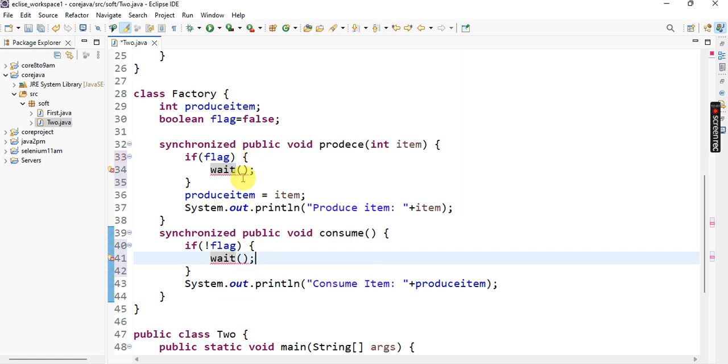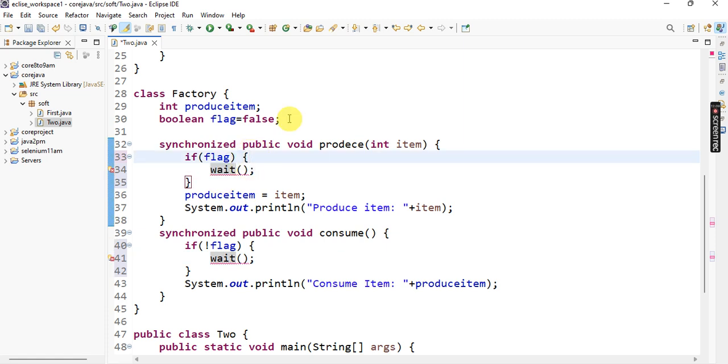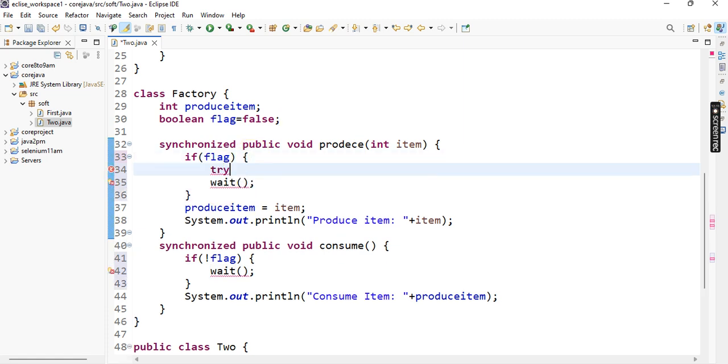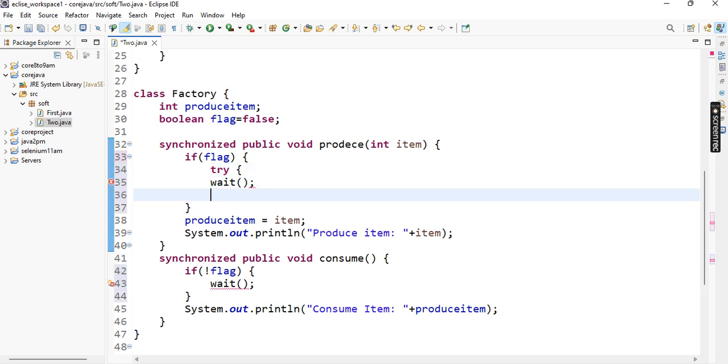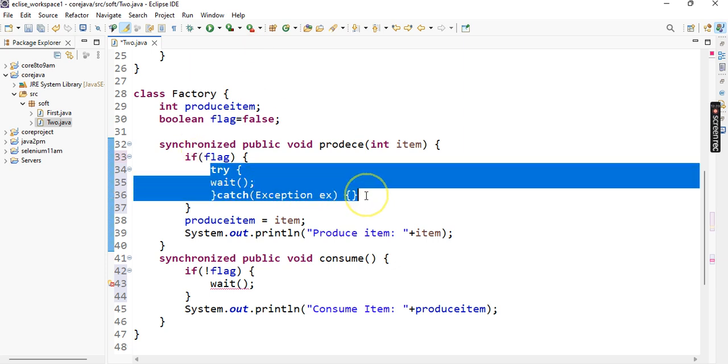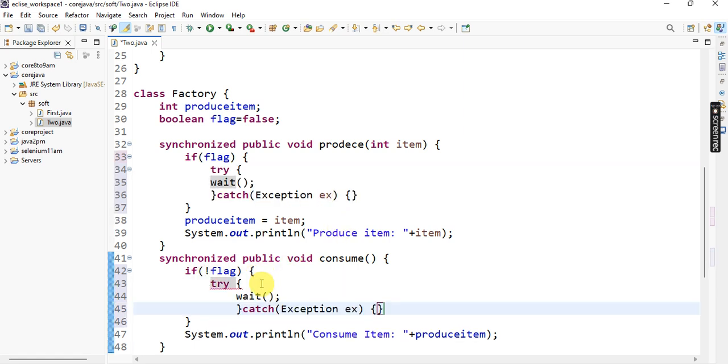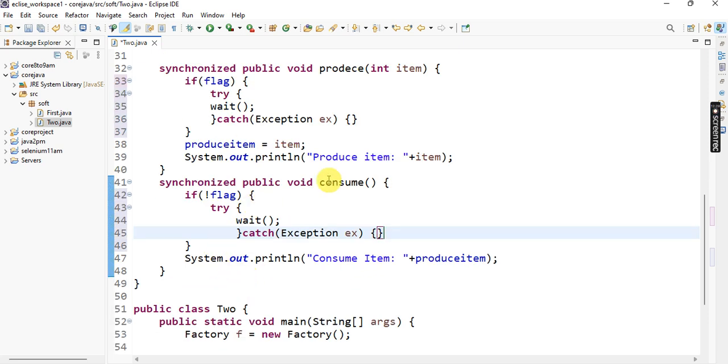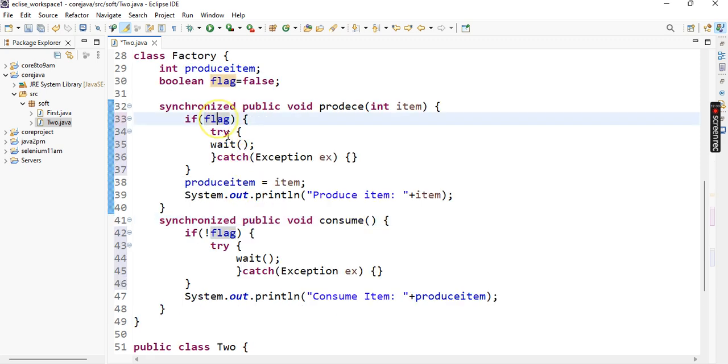So here the wait method throws an exception. That's why we must handle an exception here. Exception ex. Okay, so this is the information, copy and paste. So by default the consumer is in waiting stage. Fine, the producer directly produces that item and sets the value.